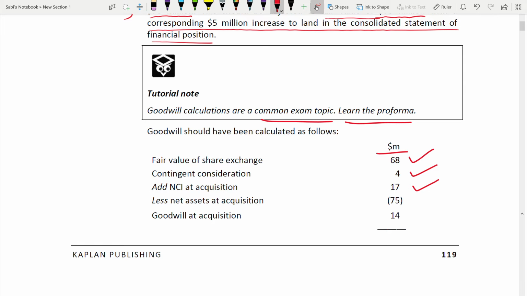And we know that with purchase consideration we add NCI and deduct net assets at acquisition, which is 75 in this case. And then finally goodwill is 14. Before I think we got 12. Now we are getting 14. You see? So normally we take purchase consideration, but here purchase consideration is not given as one figure. It is separated. One is the share exchange, the other one is the contingent consideration.